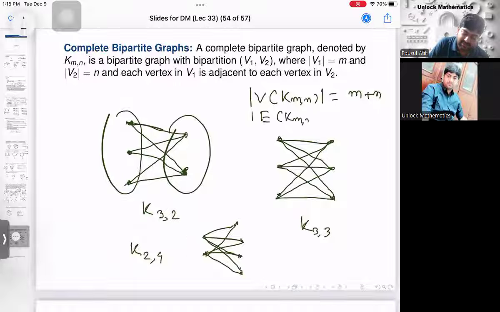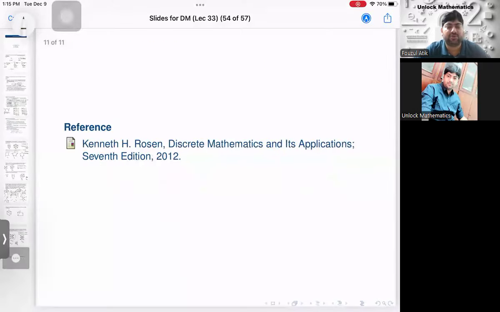The number of edges in K(m,n): you check from each vertex how many edges are coming. From the other side, how many vertices are there? That many edges. So the number of edges in K(m,n) is m times n. Clear? So this is the definition of complete bipartite graph, with the number of vertices, number of edges, and examples all done. All the content I have taken from this book only: Kenneth H. Rosen, Discrete Mathematics and Its Applications.